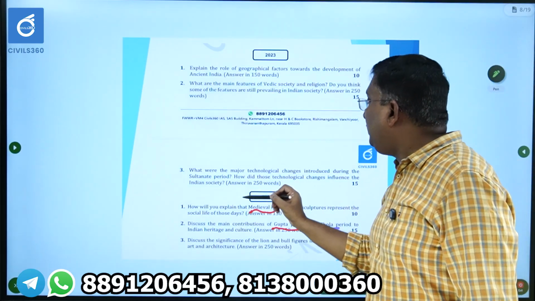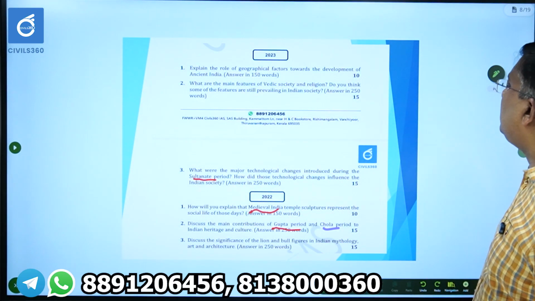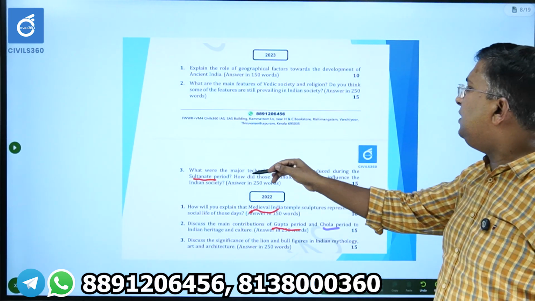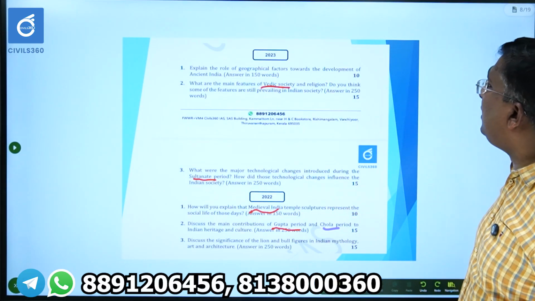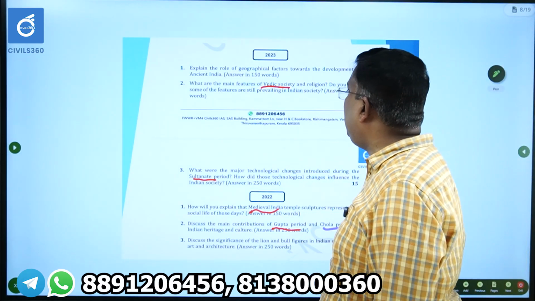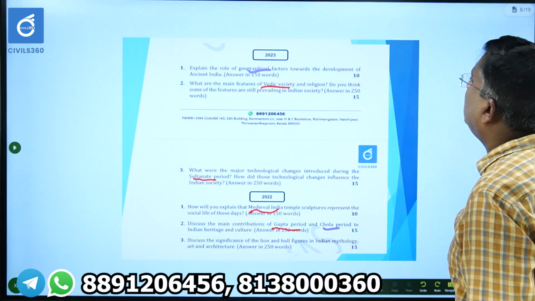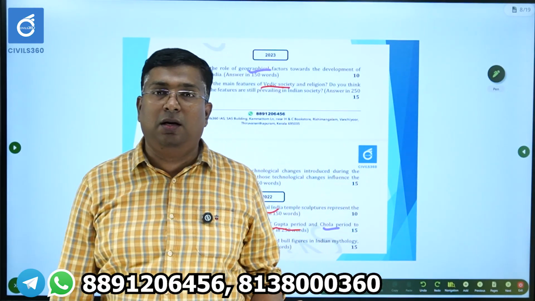Then for the Sultanate period, they asked: what were the major technological changes introduced during the Sultanate period, and how did those changes influence Indian society? Then, what are the main features of Vedic society and religion? Do you think some of these features are still prevailing in Indian society? Explain the role of geographical factors in the development of ancient India. So these are the questions being asked.